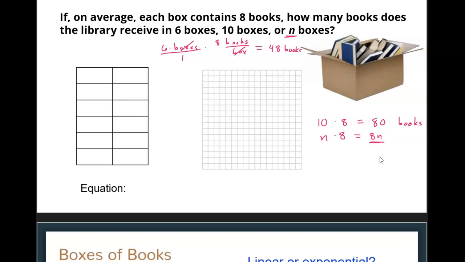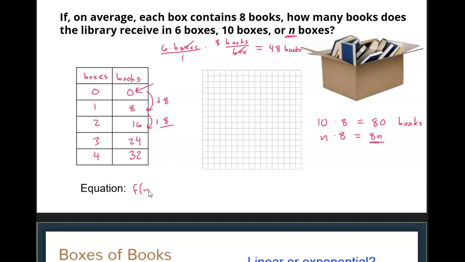So really that's just our equation, because if we look over here and say we have boxes and books, we could number these up, 0, 1, 2, 3, 4. We know that 0 boxes would have 0 books. 1 would have 8, because there are 8 books per box. We add 8 there. 2 boxes would have 16, so we're adding 8 each time. We can see our common difference is 8, and our value at 0 is 0.